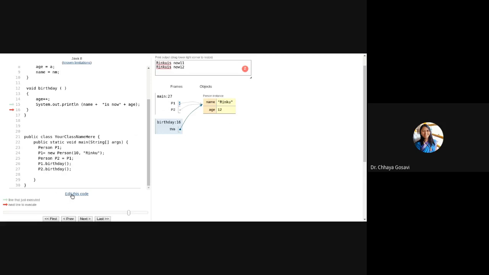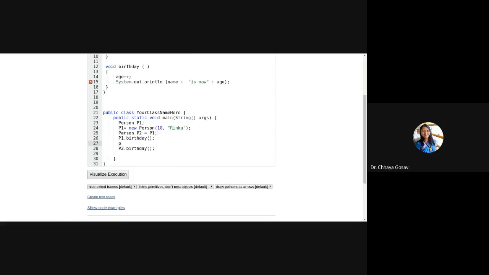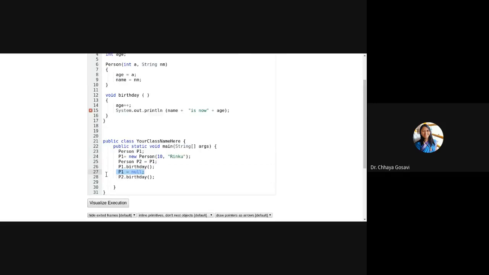If I do P1 is equal to null, that means I'm cutting that reference. I'm making P1 null. P1 is not pointing to anything. So will P2 dot birthday work or will it show an error? It will work, ma'am, because now the values stored in the memory locations will be nulled again and the new values of P2 will be stored.